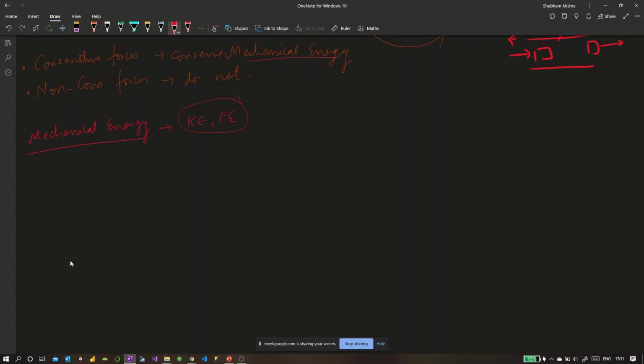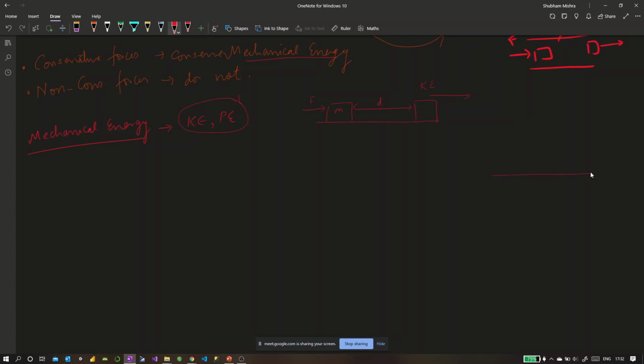So when a conservative force is applied, your mechanical energy would always be conserved. And that makes sense. If you have a frictionless floor and you put a mass on it and apply a force on it, and you move it till a distance d, whatever force you applied, then you stop here, the block will keep on moving till infinity, because it has gained some kinetic energy.